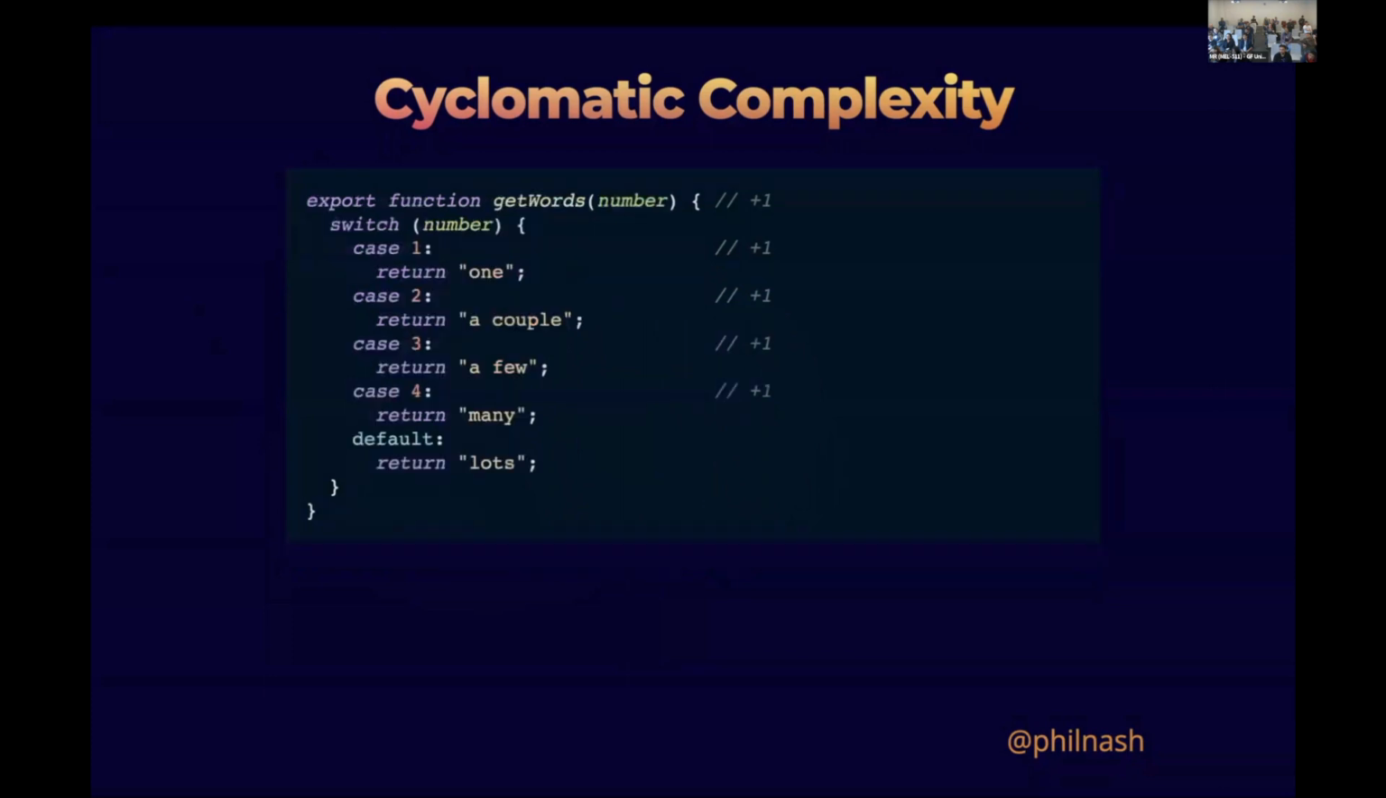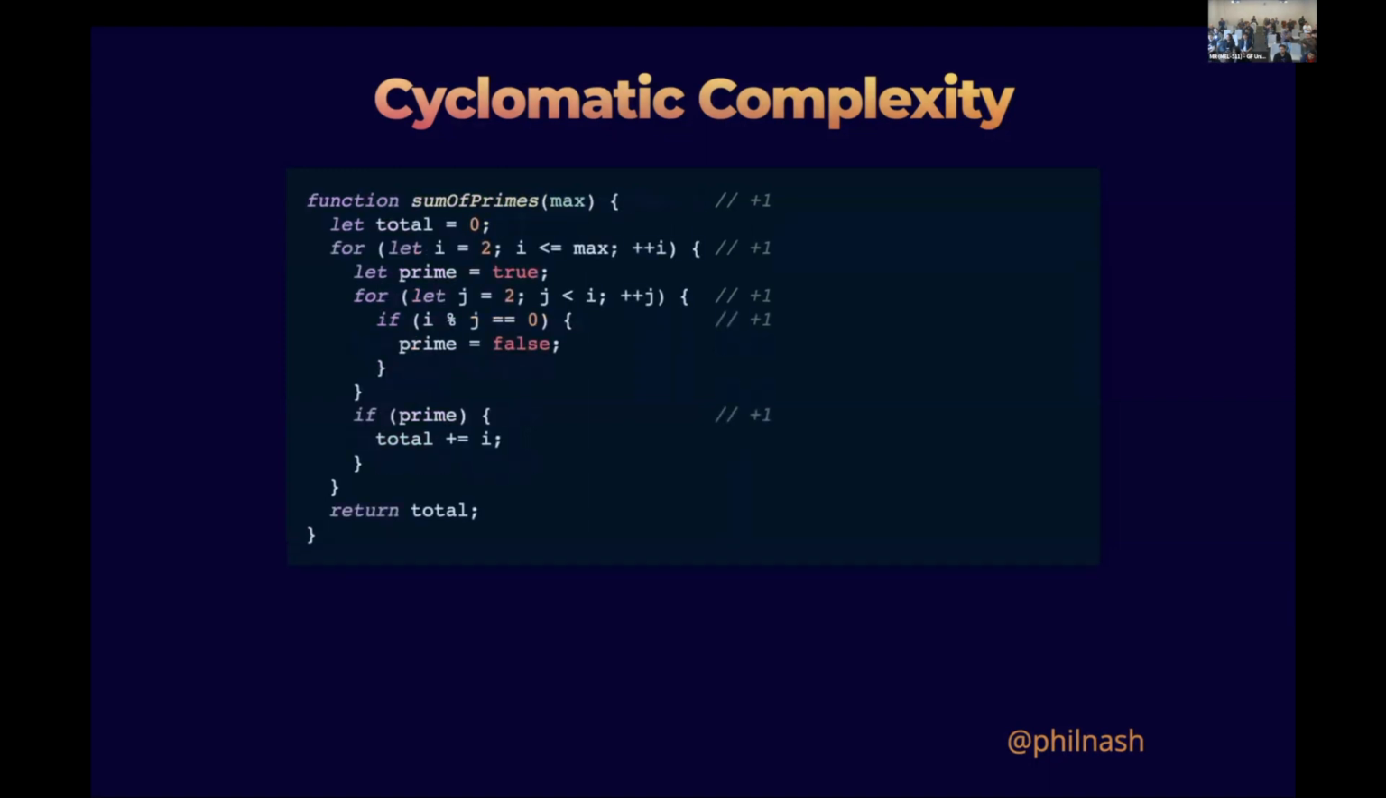And then there's this function, which tells you a word to use when you give it a number: one, a couple, a few, many, or lots. Because there are also 5 ways to get through this function, 4 conditionals and it's already a function, it also scores 5. But we'd probably agree that even though you would have to write 5 tests to cover this entirely, it's still less complex than this summing of prime numbers.